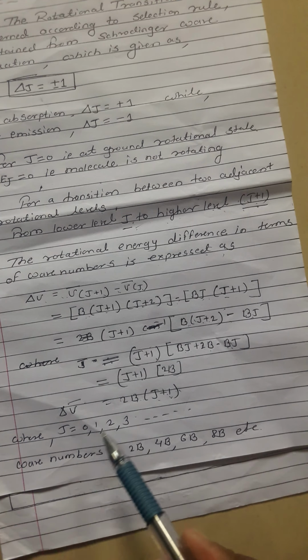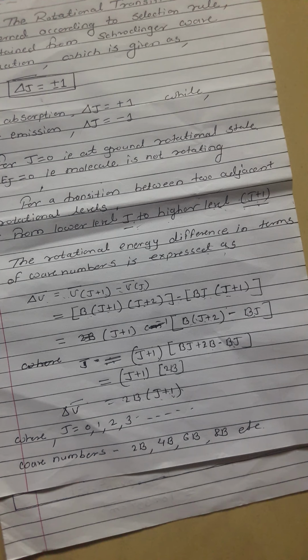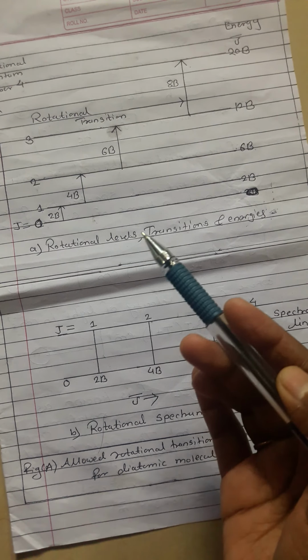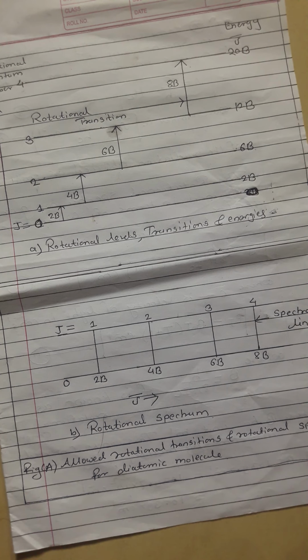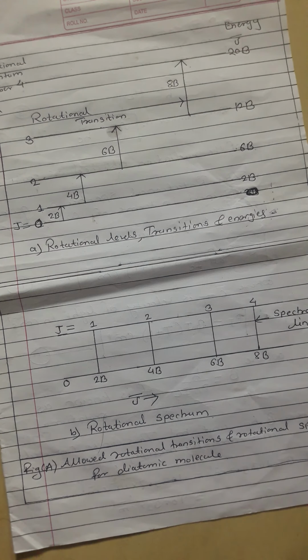By substituting the values of J, we get the series of lines called the rotational spectrum, as seen in the figure, with wave numbers 2B, 4B, 6B, 8B, etc.